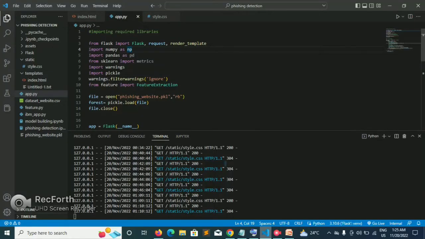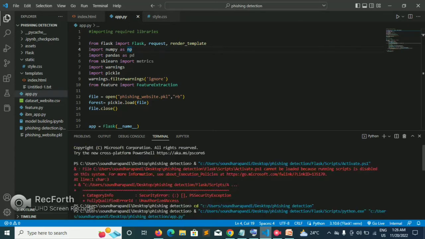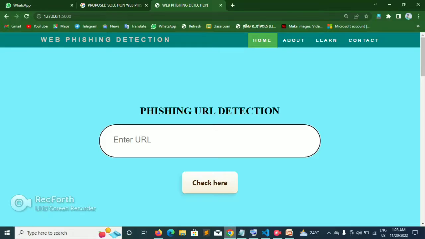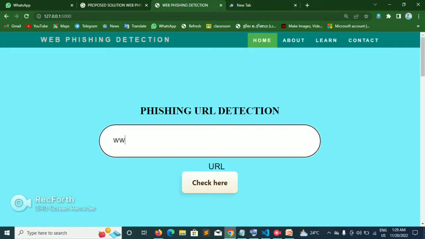Now the demo of the project, run in Visual Studio Code. You can run app.py. Now we check the URL in the web page.